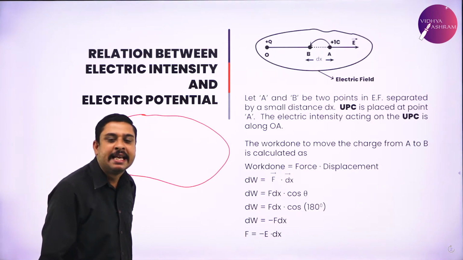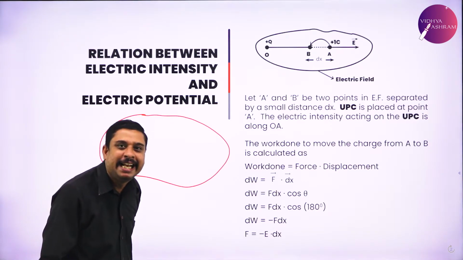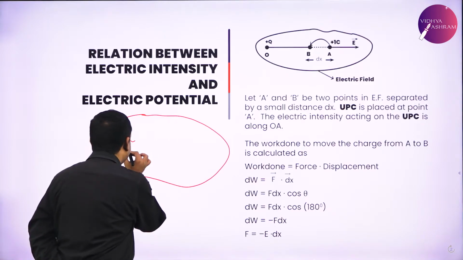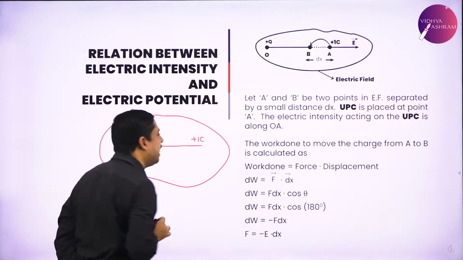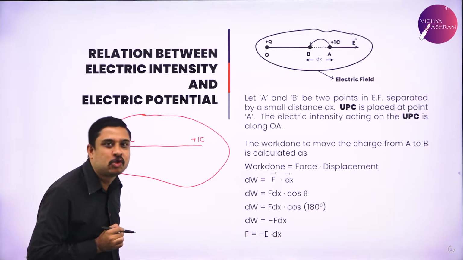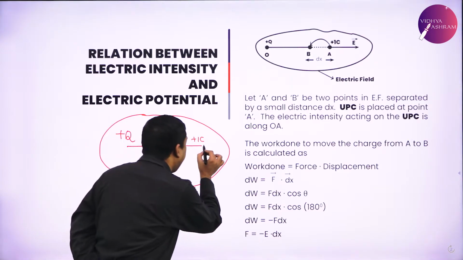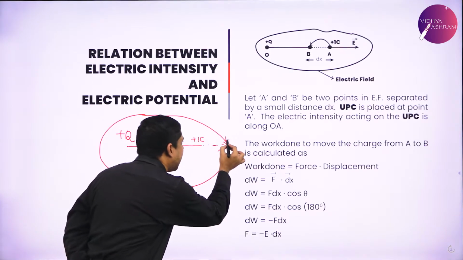How do I treat the influence of this field? Again, a test charge, plus q naught, at some distance from this source charge. And the field acts away from the source.